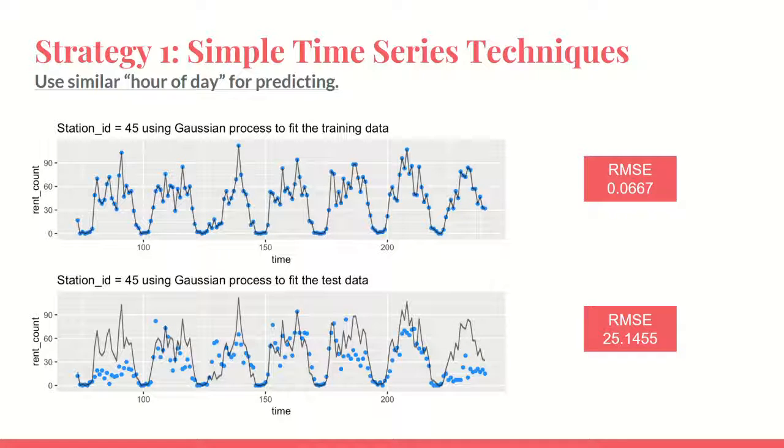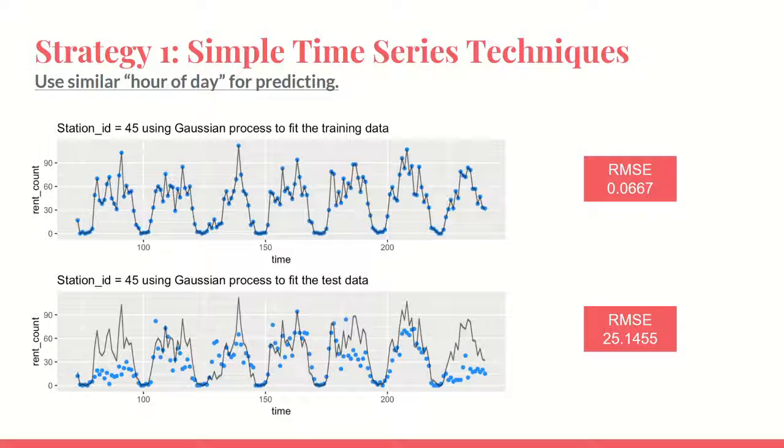Okay, so let's start to train our model. My first strategy is just to use the simple time series to see how Gaussian process can fit the data. I trained two models for two stations separately, which are station IDs 45 and 132. I predict the rental counts for test data using the last week's rental counts of 7 weeks of our training data. It sounds like a very simple and stupid strategy, but I just want to show how Gaussian process can fit the data.